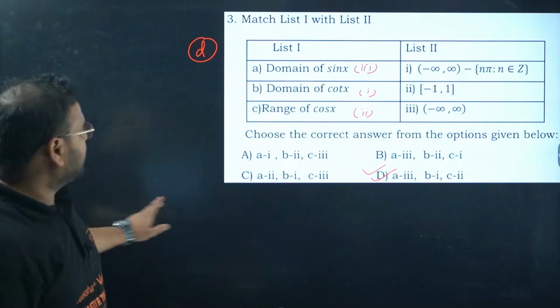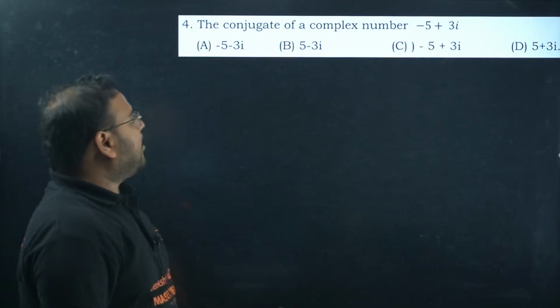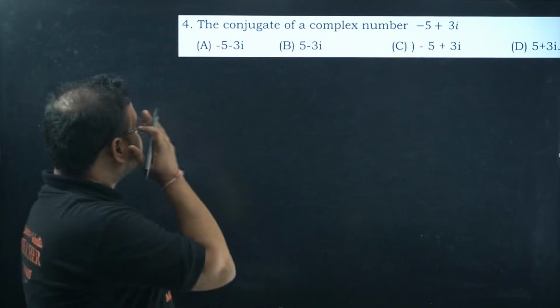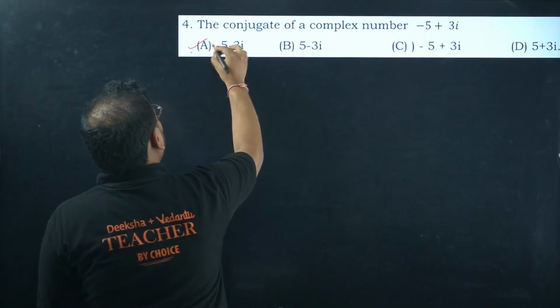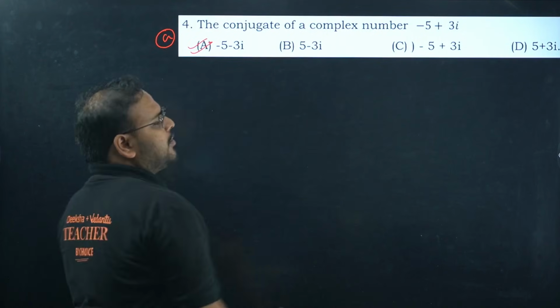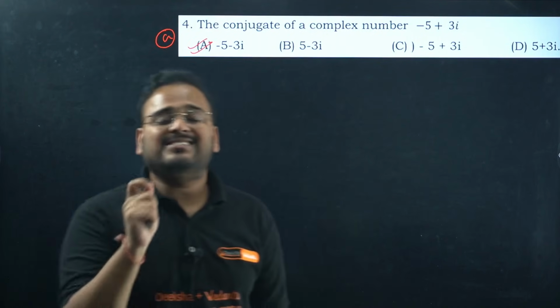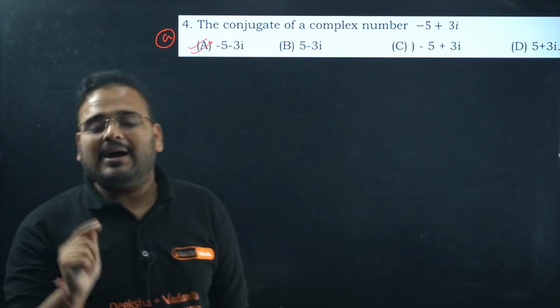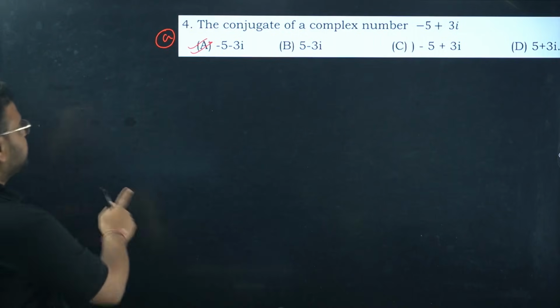Fourth, the conjugate of the complex number minus 5 plus 3i. We know this, option A. When we say conjugate, we just change the sign of the imaginary part, not the real part.